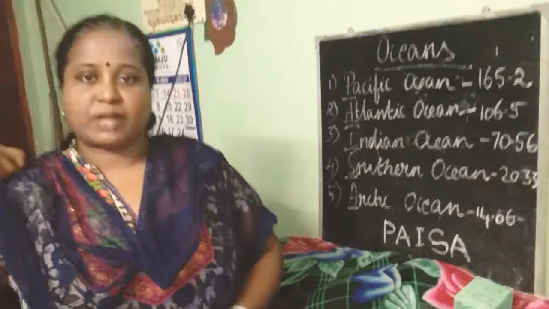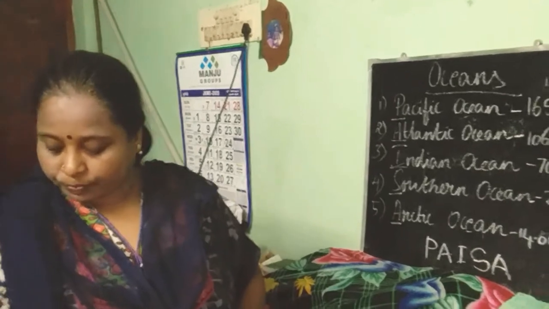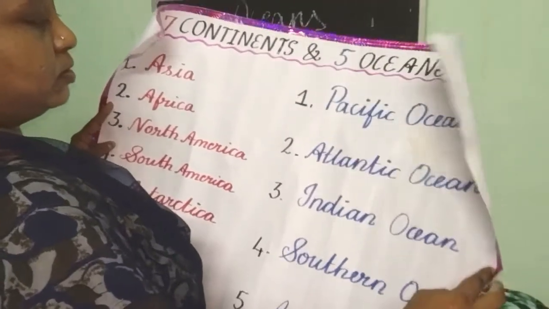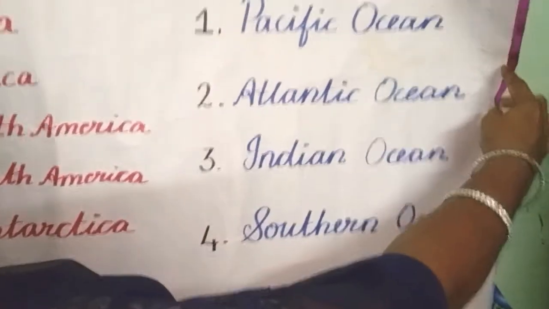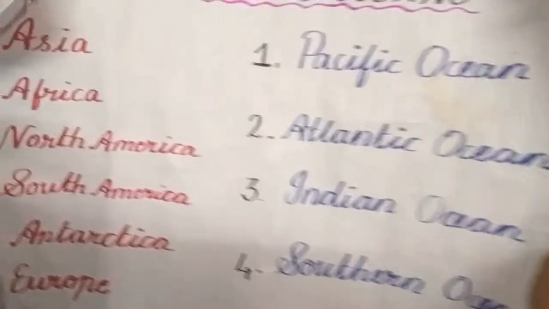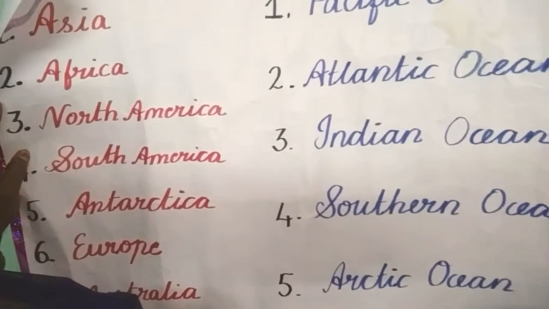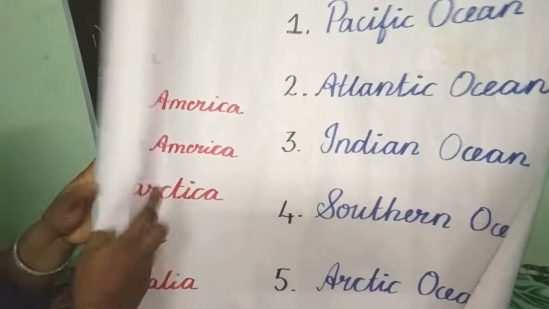Now I will explain some of the facts about each ocean. Let us see the definition also. This is the chart which shows the continents and 5 oceans. You can see the names of 5 oceans arranged in order. Pacific Ocean, Atlantic Ocean, Indian Ocean, Southern Ocean and Arctic Ocean. We will study about each ocean.